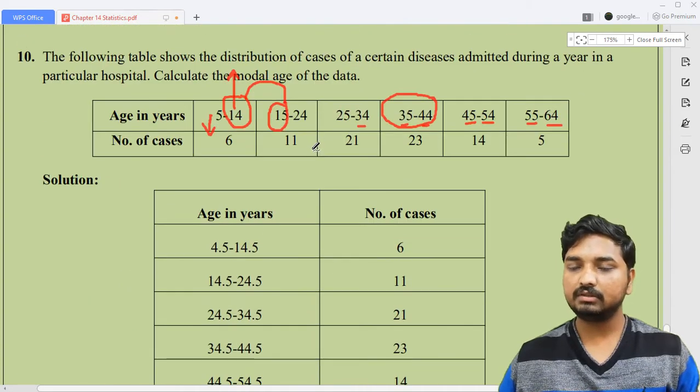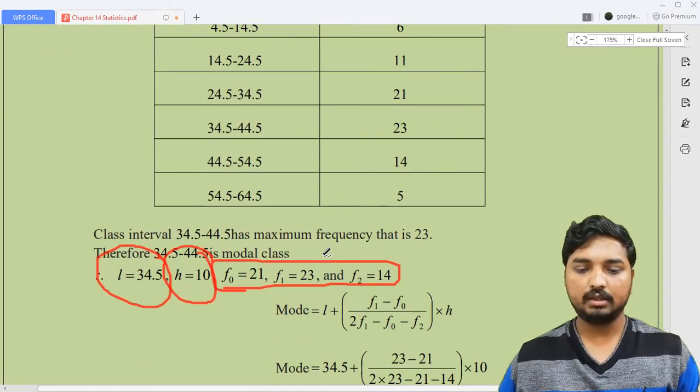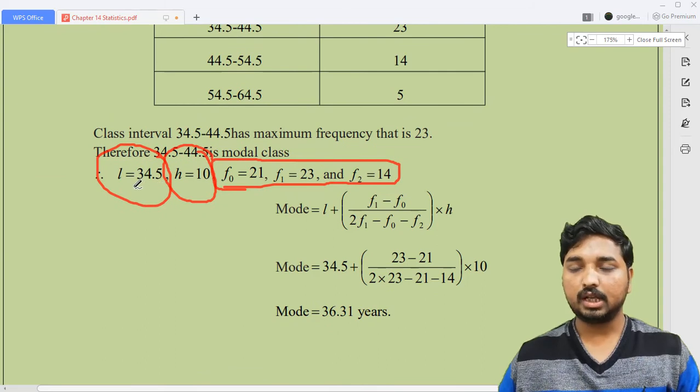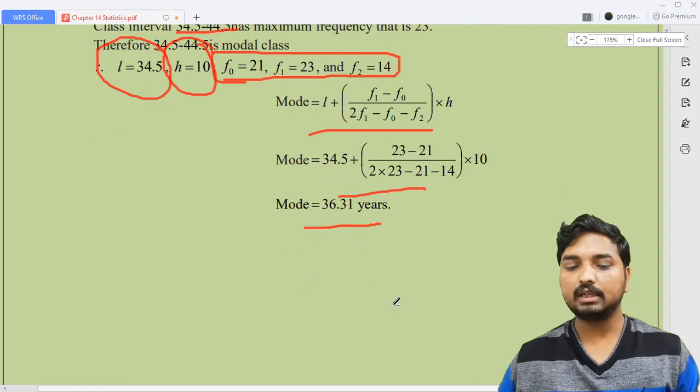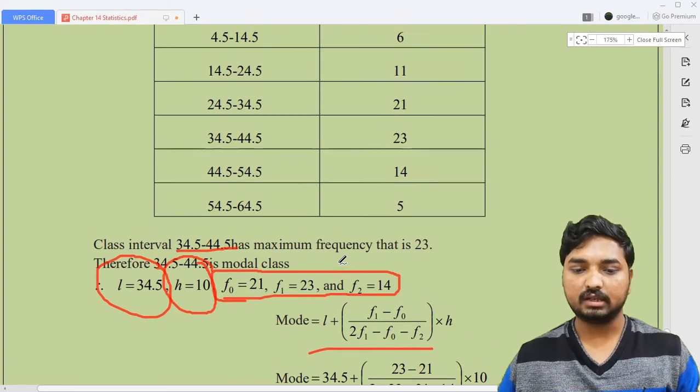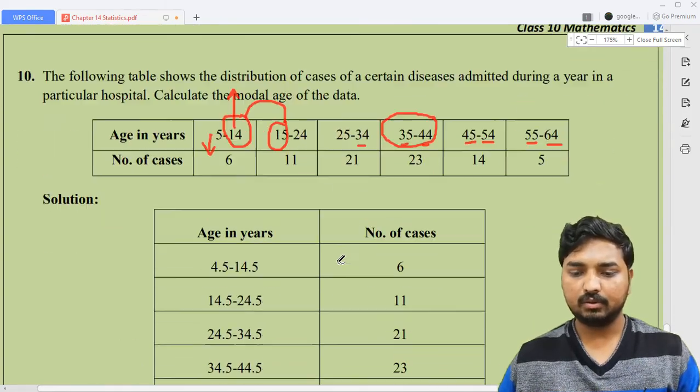If it is not continuous, you have to make it continuous, and then identify all the values and the modal class, then do the substitution and simplification, and you will get 36.31. This is the mode of this data, and the solution is already given to you.